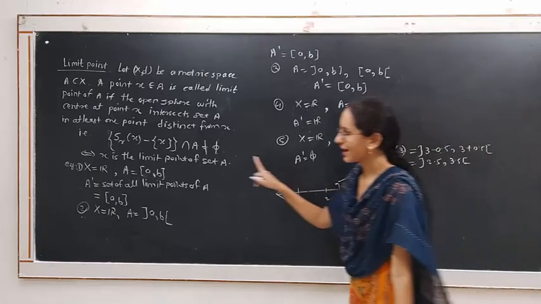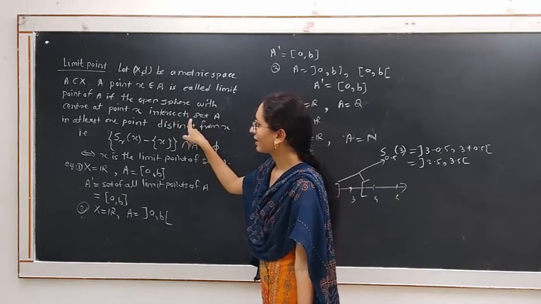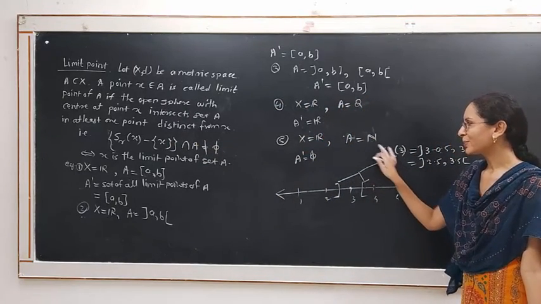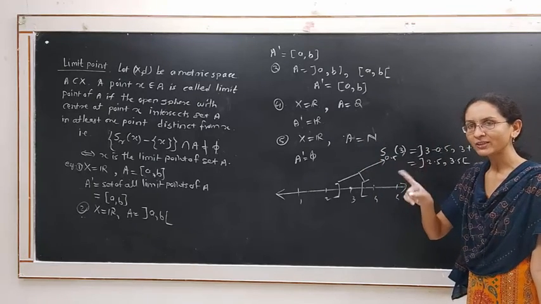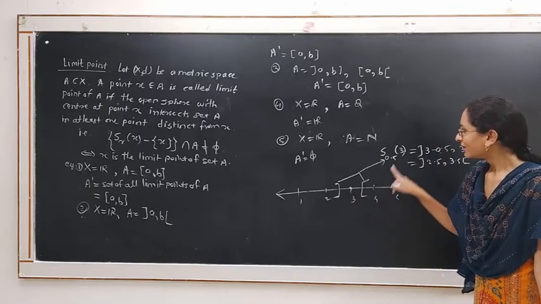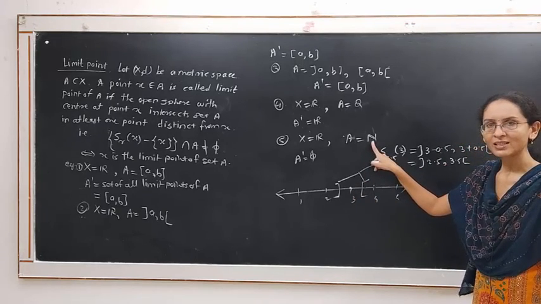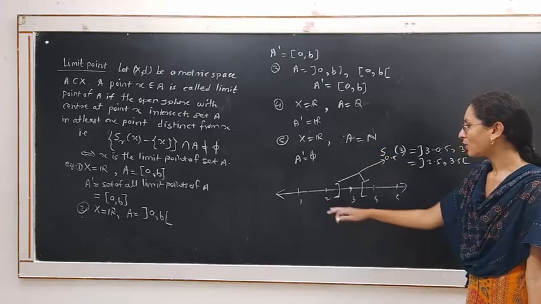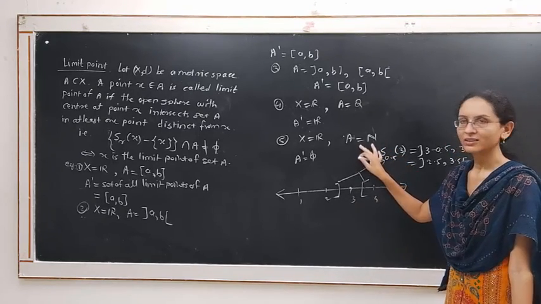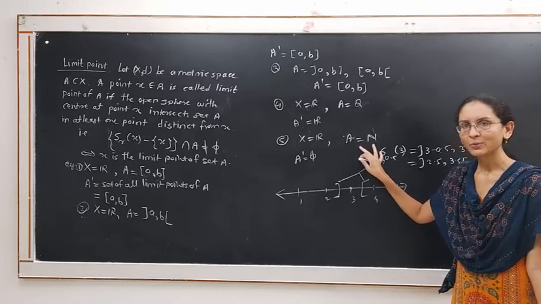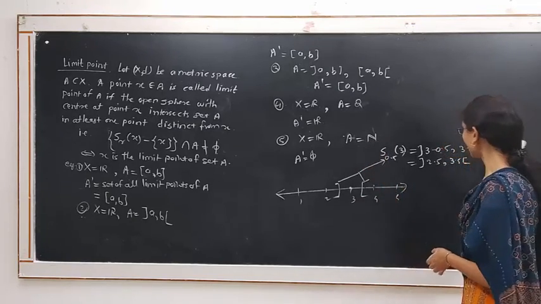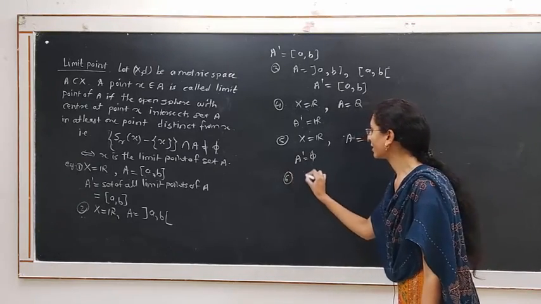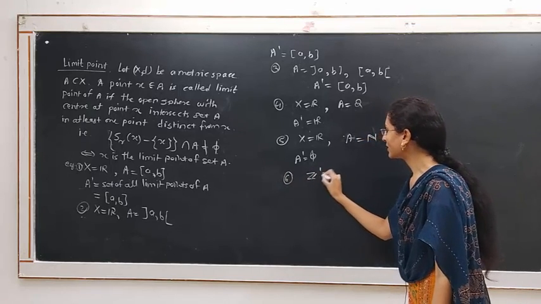And our definition says that the sphere intersects A in at least one point distinct from the center of the sphere. The intersection of this sphere with the set of natural numbers gives only one point, which is the center of the sphere. Hence, 3 belonging to the natural numbers is not a limit point of the set A. Similarly, all the points of this set of natural numbers are not limit points of this set A. Therefore, A dash is empty. Similarly, Z dash is empty.